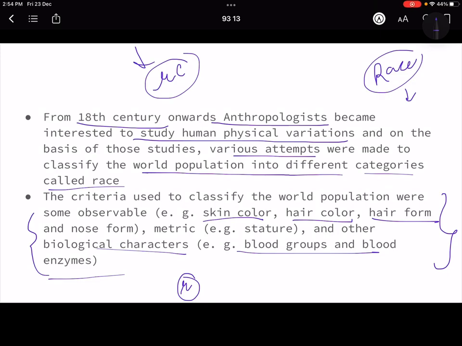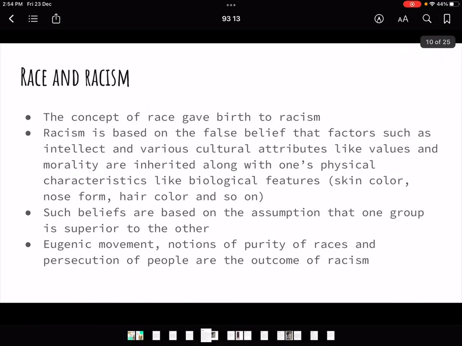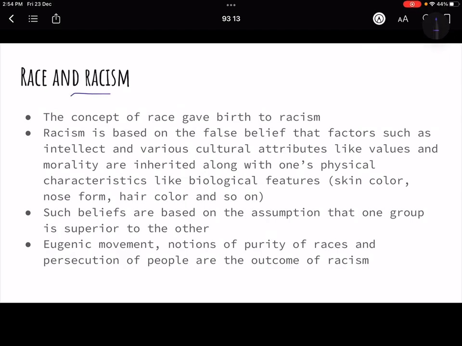That means there are physical changes in our bodies, right? There are phenotypical and genotypical variations in human beings, and this is a biological concept that we are trying to study. There is nothing related to the concept of racism. But what racism was and how it came into being, we'll study now. So the concept of race gave birth to the concept of racism.